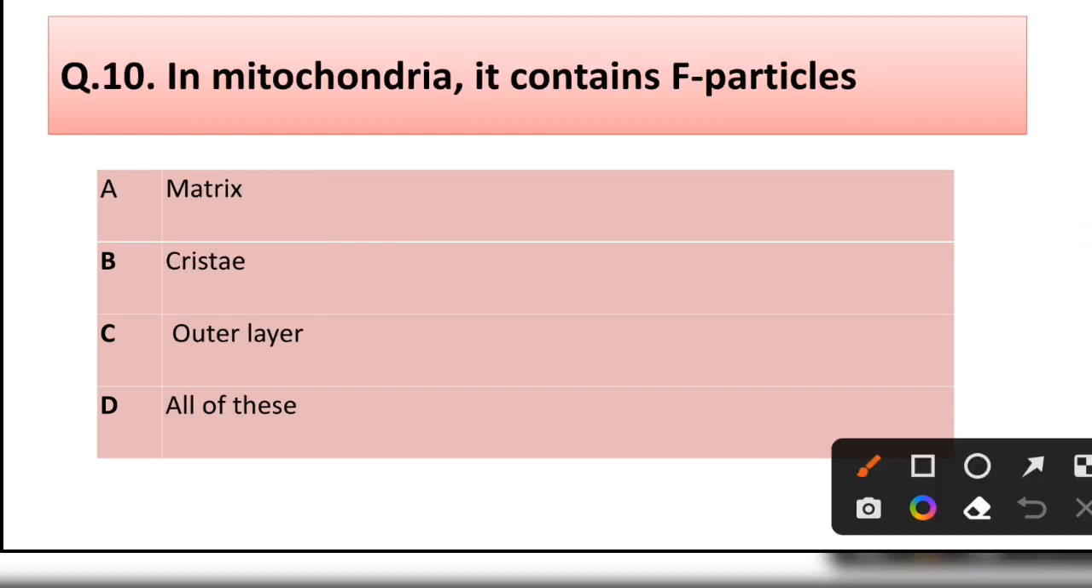Question number 10. In mitochondria, it contains F particles, matrix, cisternae, outer layer, all of this. Correct answer is option B. Crista.